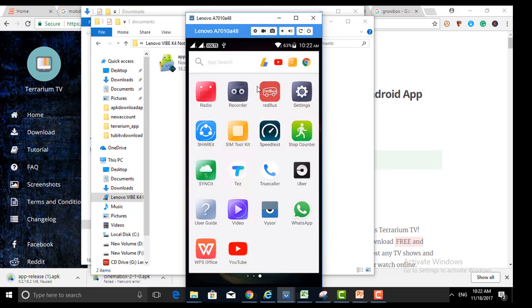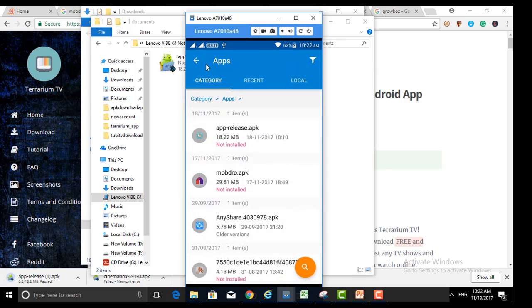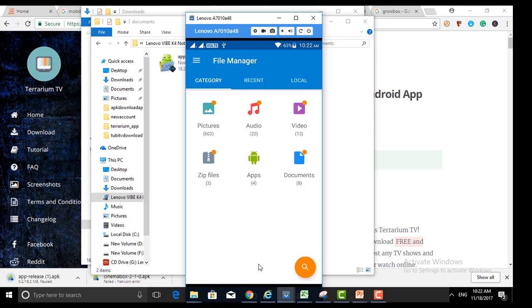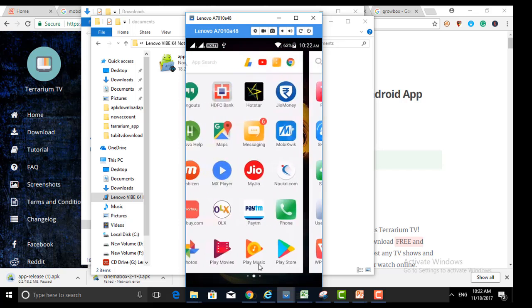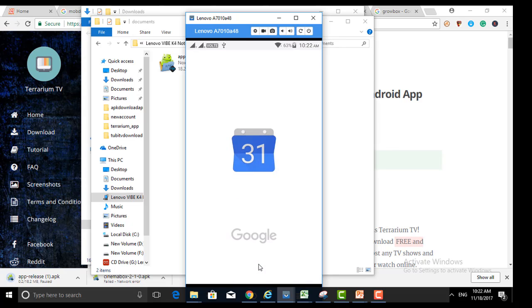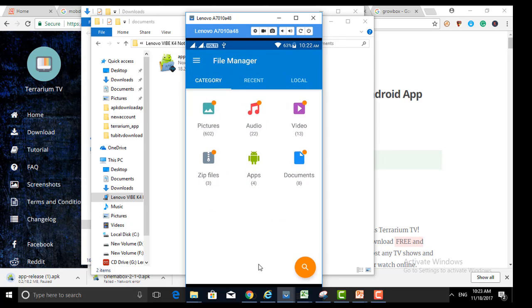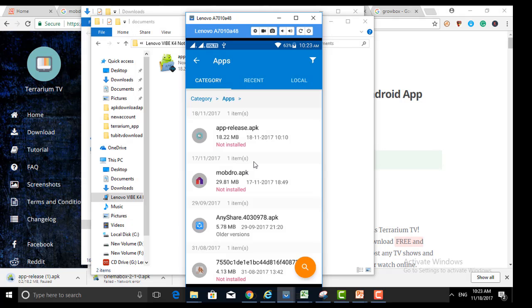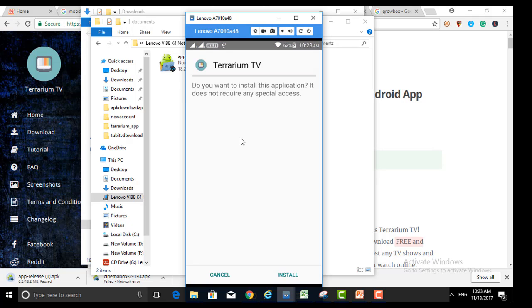My screen is here, so I will install it on my mobile. First of all, I will show you. This is the menu. I will go to the file manager and see that the app is there. Click on it, the app release .apk. You can click here to install.